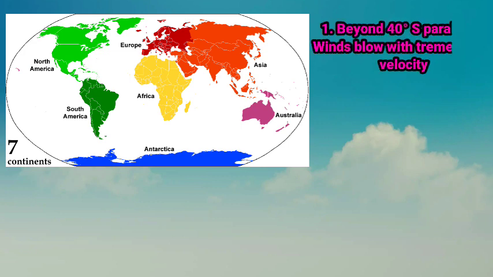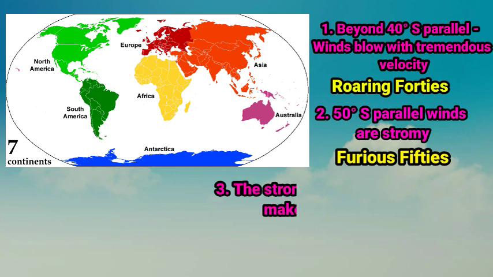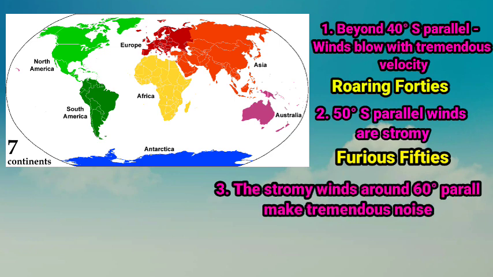Beyond 40° south parallels, winds blow with tremendous velocity. These winds are called roaring 40s. Next, around 50° south parallels, winds are stormy. Hence, they are called furious 50s. Next, the stormy winds around 60° south parallels make tremendous noise and hence they are called screeching 60s.